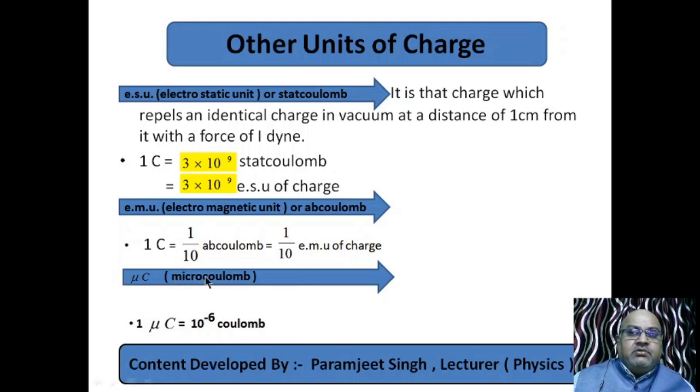Micro coulomb. The word micro means 10 raised to power minus 6. So 1 micro coulomb is 10 raised to power minus 6 coulomb. These are some other units you can construct. You have studied in the SI system prefixes for smaller units and for bigger units. Okay. Deci, centi, kilo, micro, nano, pico, femto, like this.